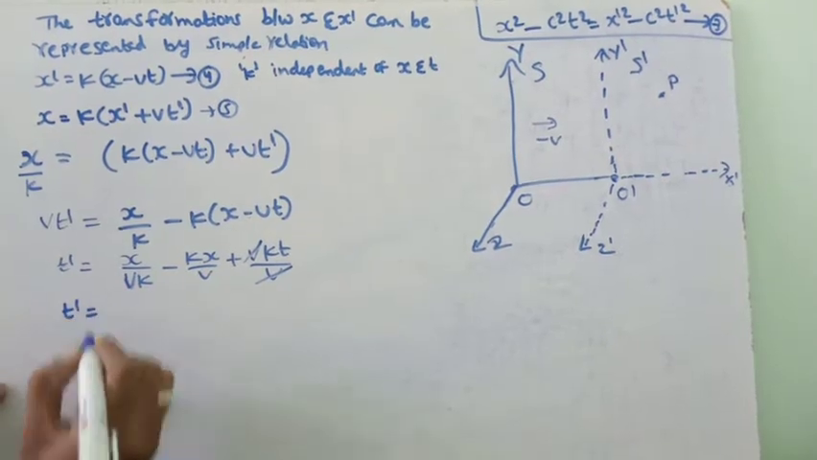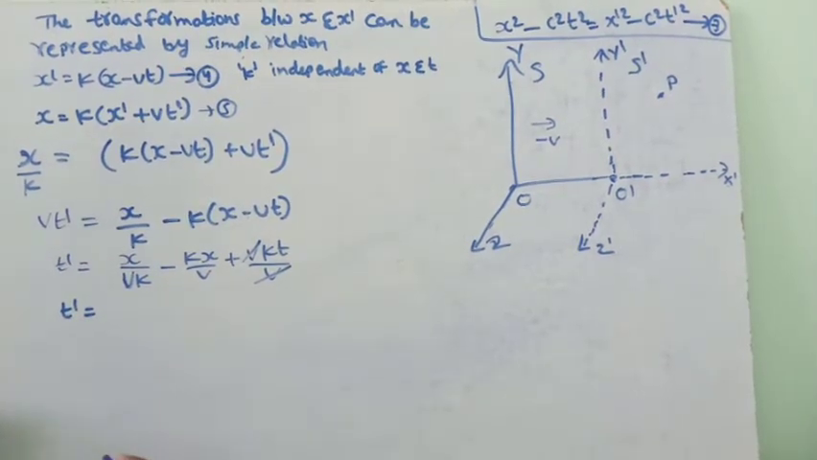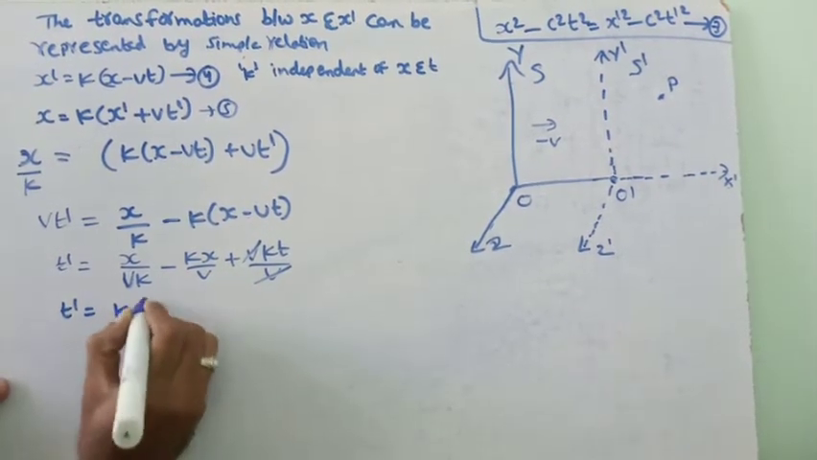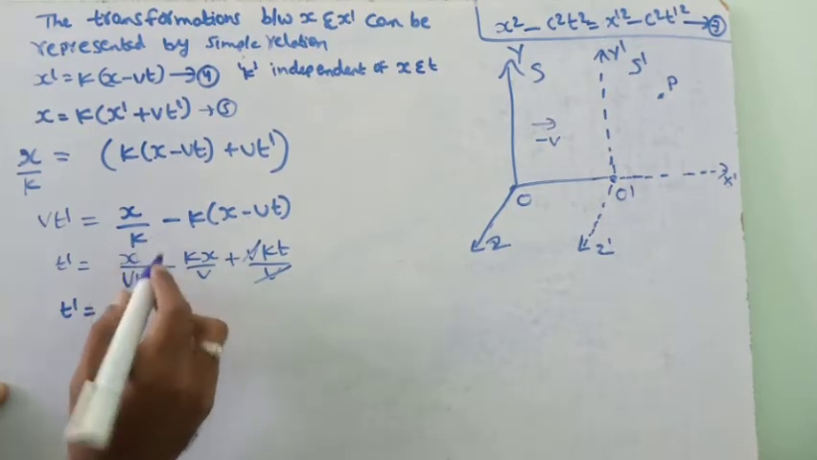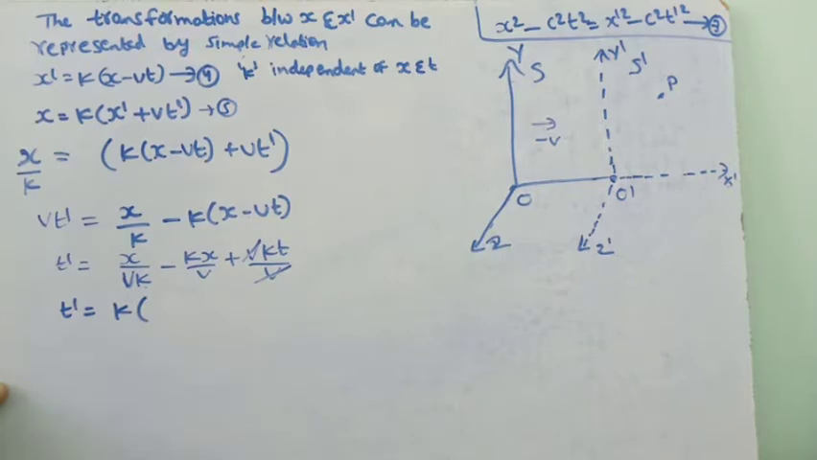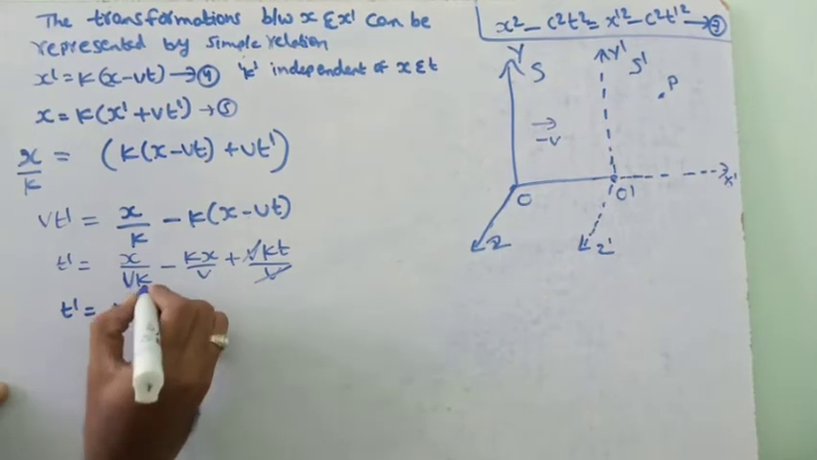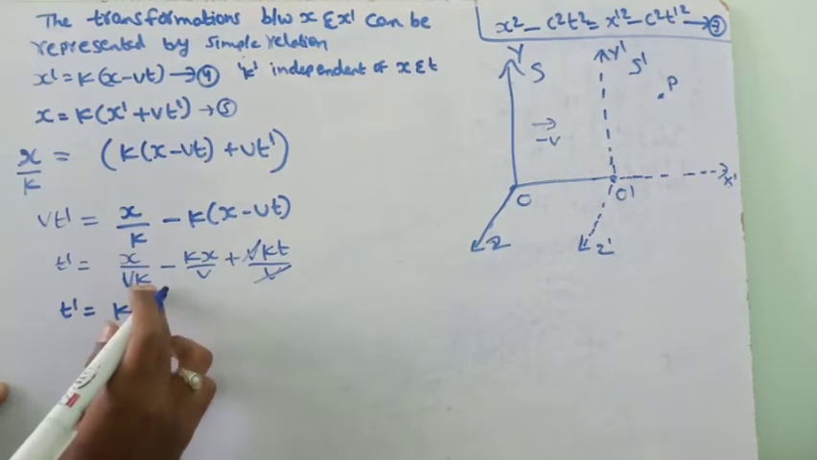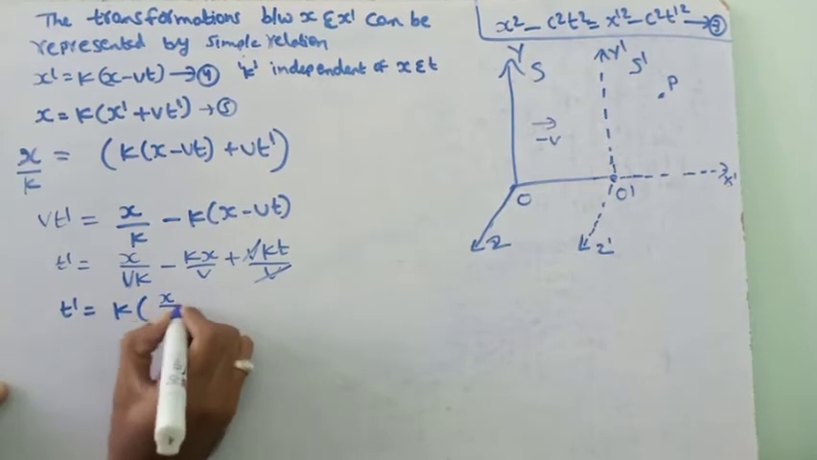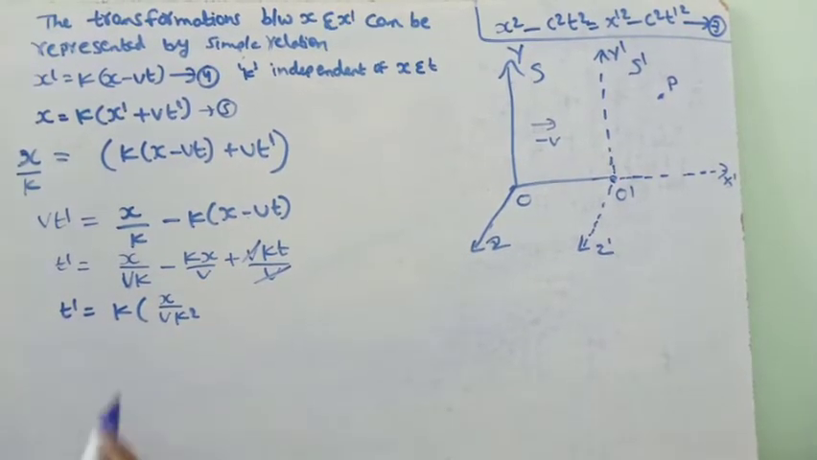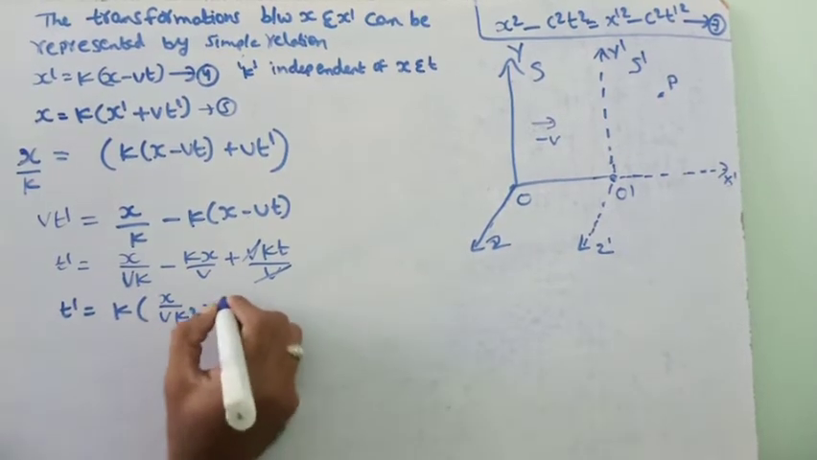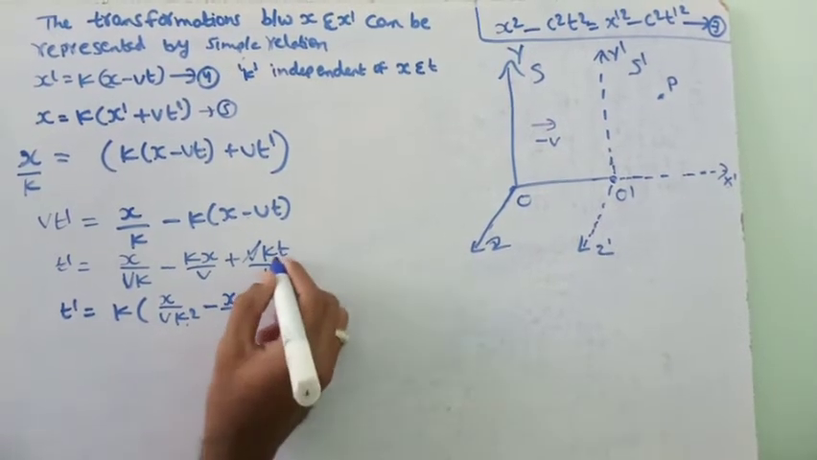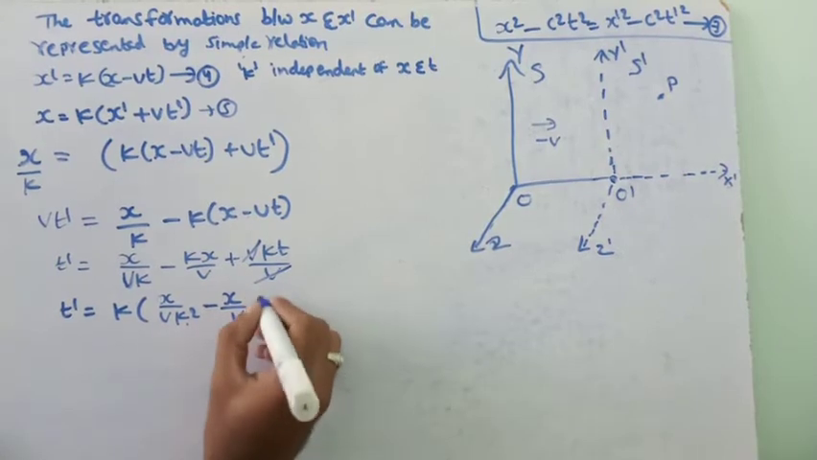So t dash is equal to... here we take k as common from the entire term. There is no k in the numerator for this term, there is only k in the denominator, so we multiply and divide with k for this term. So here we get x by v k square. The numerator k is taken common and the denominator k into k becomes k square, minus k is taken common, x by v, and in this term k is taken common, only t remains.